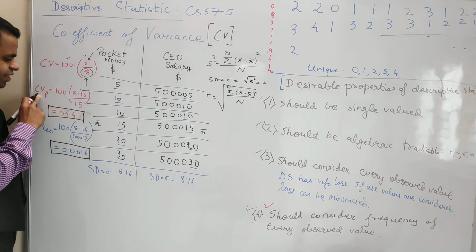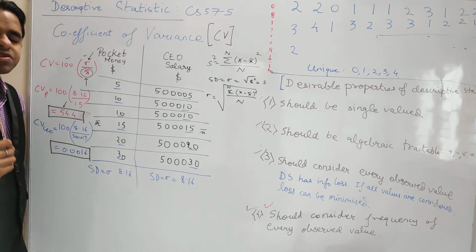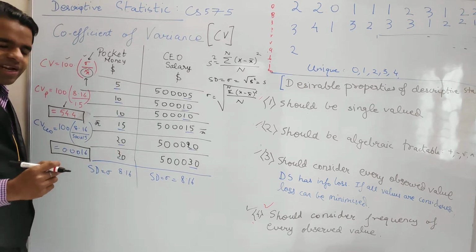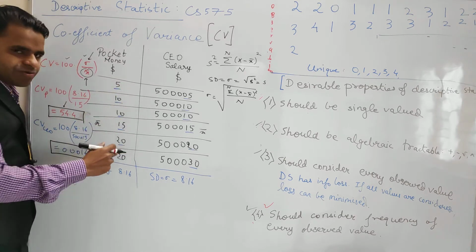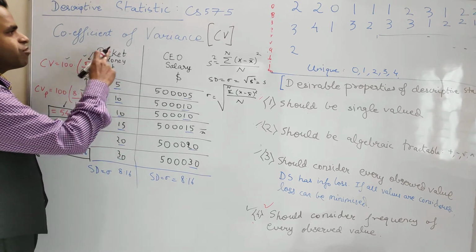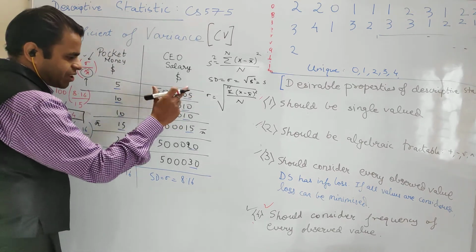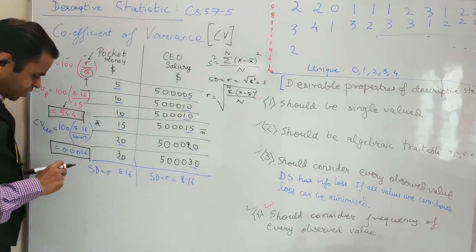In the first case, pocket money, the coefficient of variation is 54, which is too high. That shows that between 5 and 30, the highest value is 6 times the lowest value. So obviously there is a very high coefficient of variance. But in the next case, 5 lakh 5 USD and 5 lakh 30 USD has very little variation.